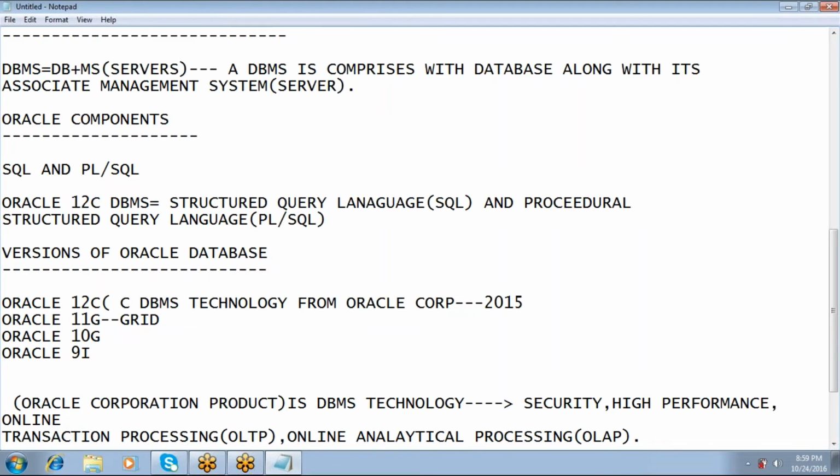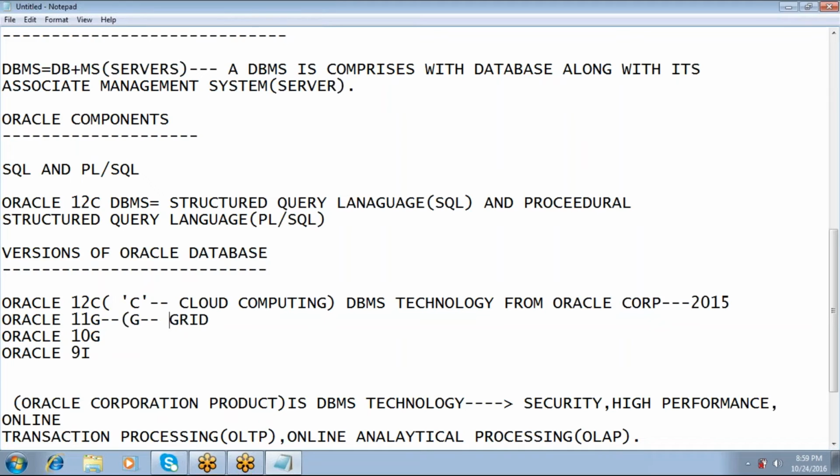C stands for cloud computing. Then G stands for grid computing, which has the distribution capability.